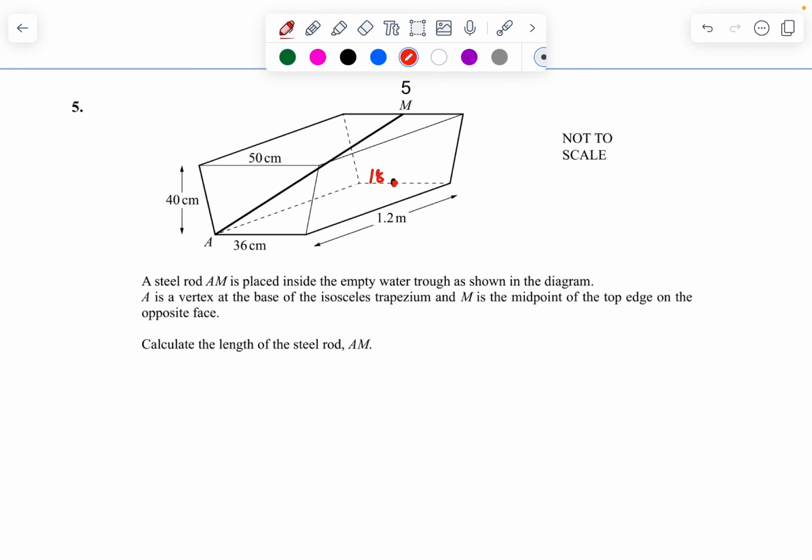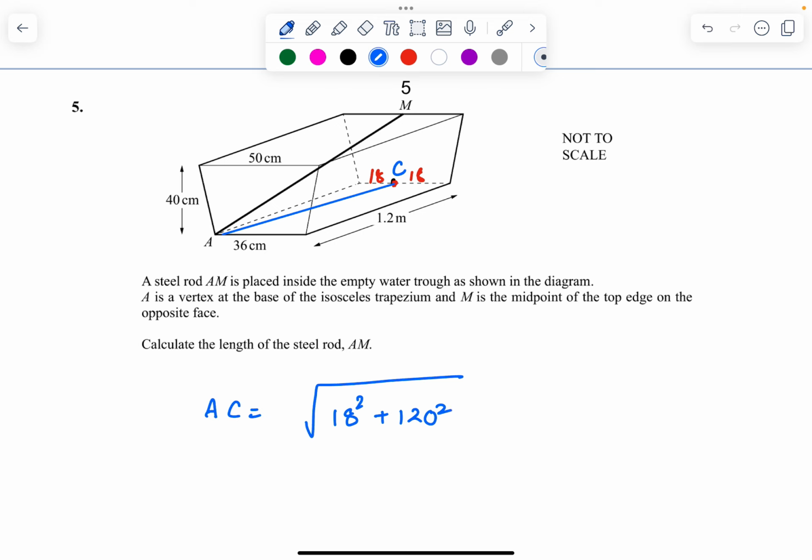So this has to be 18 and 18. Then join this one. So this side, the blue color one, let it be C. So AC will be equal to the square root of, because it forms a right angle triangle, 18 square plus 120 square. From where did I get 120? This was 1.2 meters, convert it into centimeters. So it is 120 centimeters, because every other length is in centimeters. So convert that also into centimeters.